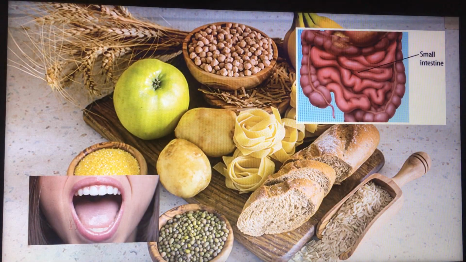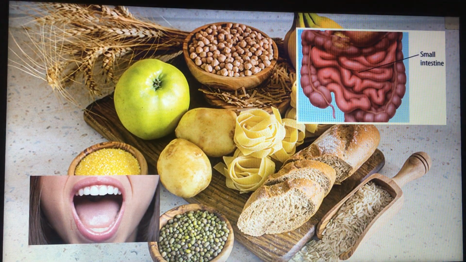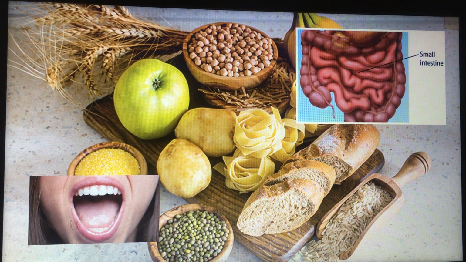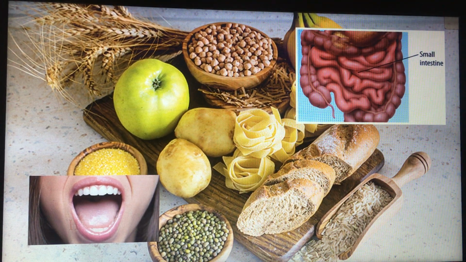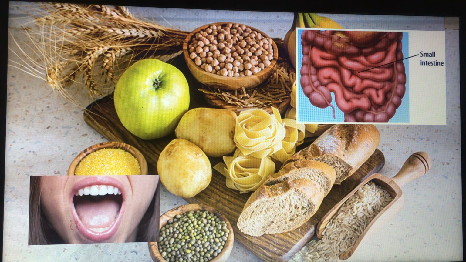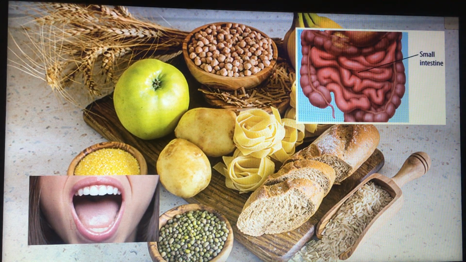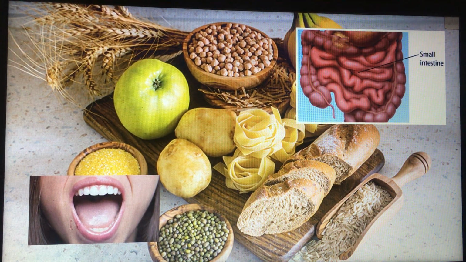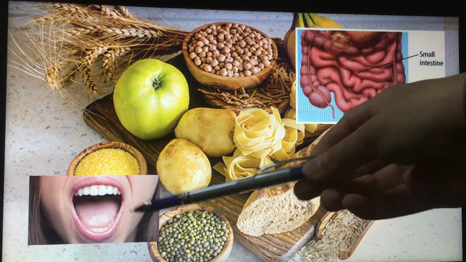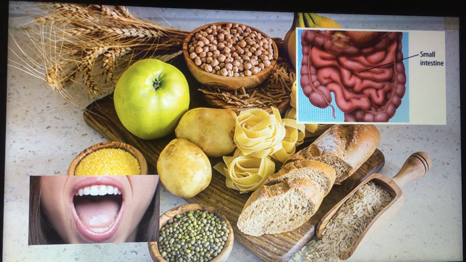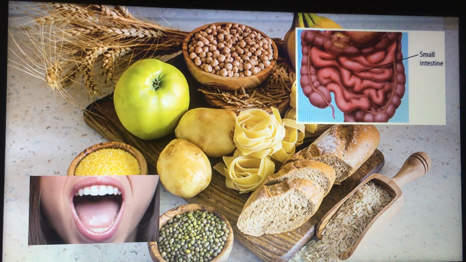Now here we have a question. Where do carbohydrates digest? You have to know that they are digested in the mouth and small intestine and absorbed as glucose. So again, carbohydrates are digested in the mouth and in the small intestine, and are absorbed as glucose.